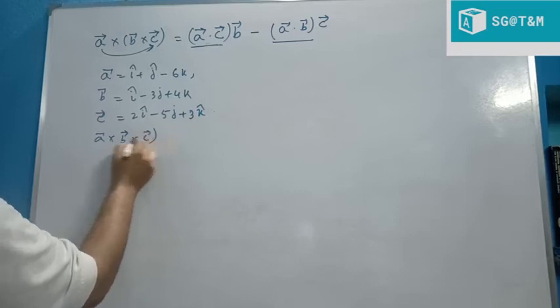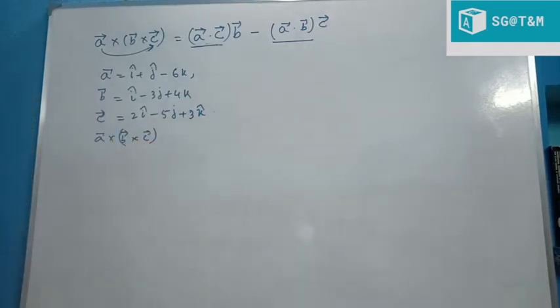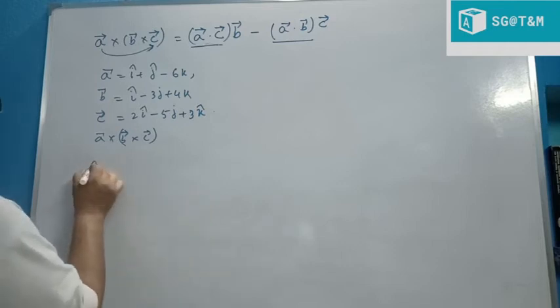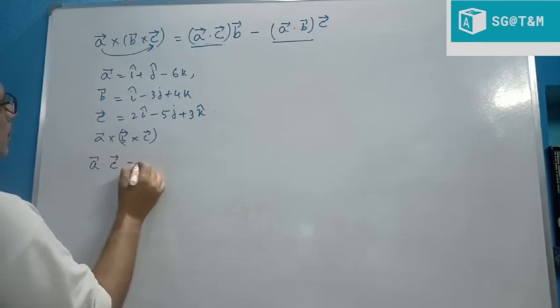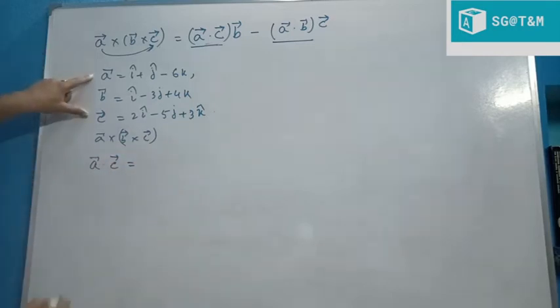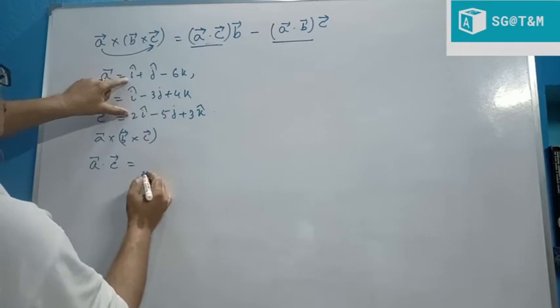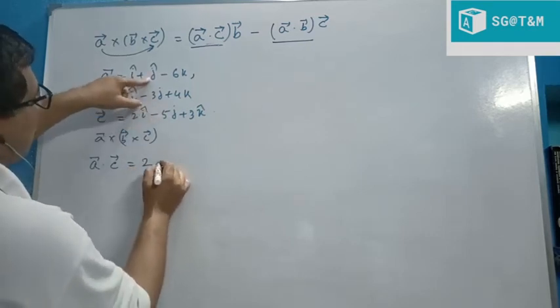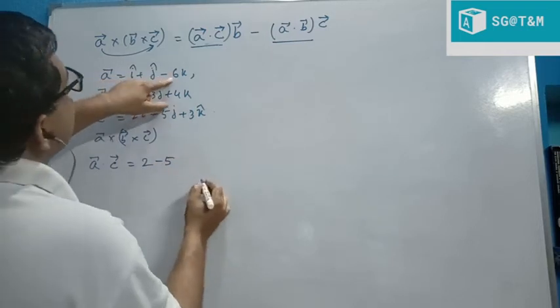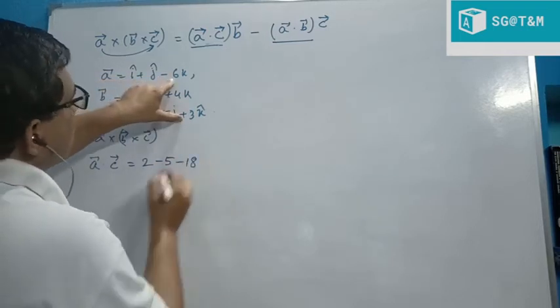Okay, so first find A dot C and A dot B. A dot C is equal to, this one, 1 into 2, that means 2, this is 1 into minus 5, that means minus 5, minus 6 into 3, minus 18.